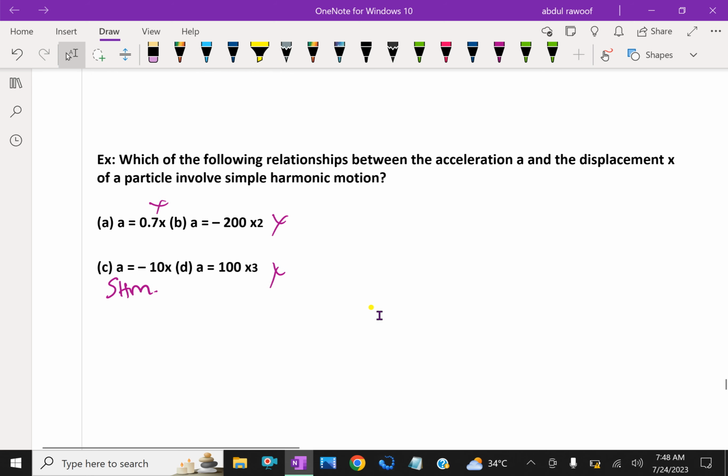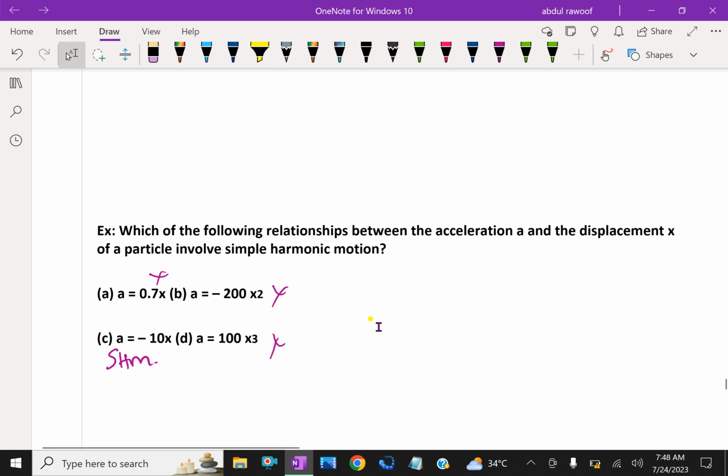So far we have done SHM, some questions regarding the direction, and maximum and minimum values of velocity and acceleration and their direction.